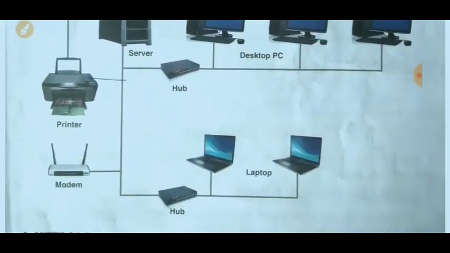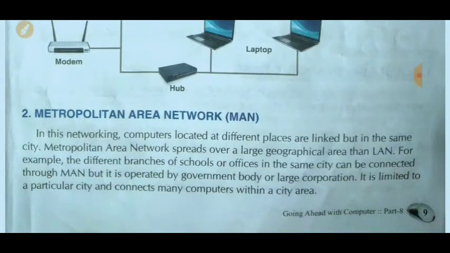Next is MAN, Metropolitan Area Network. In this networking, computers located at different places are linked but in the same city. Means this type of network works within a city. Its area is more than the LAN.